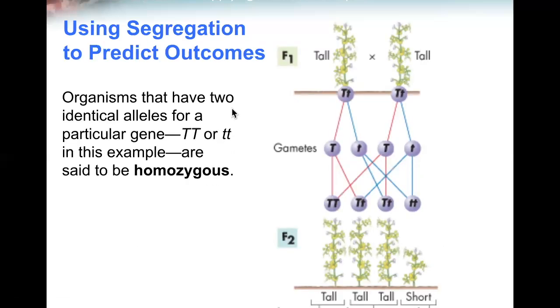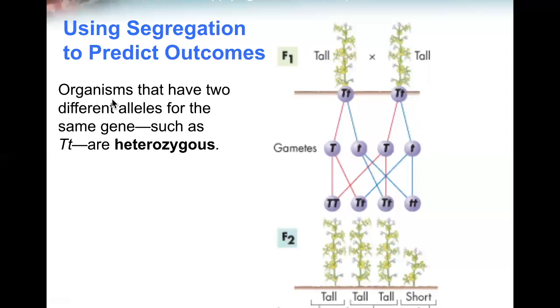Organisms that have two identical alleles for a particular gene, tall or short in this example, are homozygous. Homozygous is both capital T's, also homozygous is both small t's. Organisms that have two different alleles for the same gene, such as capital T, small t, are heterozygous. These two in the middle are heterozygous.